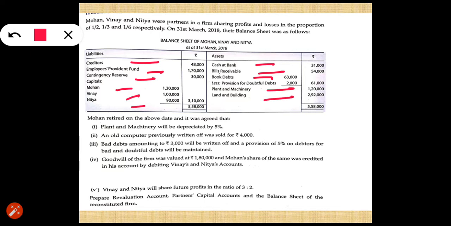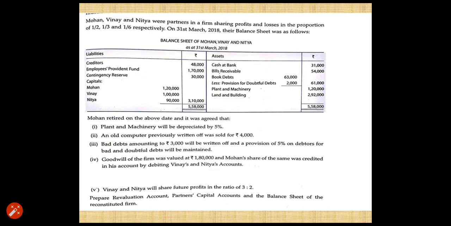Now there is certain additional information given in the question. Mohan retires on the above date and it was agreed that plant and machinery will be depreciated by 5%. An old computer previously written off was sold for rupees 4,000. Bad debt amounting to rupees 3,000 will be written off and a provision of 5% on debtors for bad and doubtful debt will be maintained.